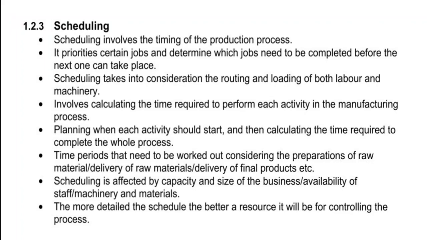Like we mentioned, time and costs. We want to reduce these two factors, right? Now with scheduling, it means that we are planning in such a way that we are looking at the production and saying, this is how long it will take us to produce this. This is how long it will take us to perform this activity. This is how long the machine can produce one item or two items or 50 items in a day, right?